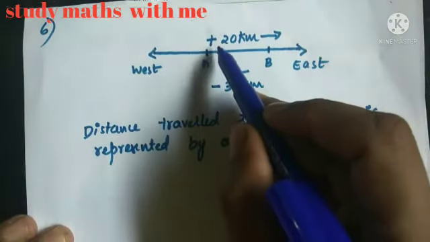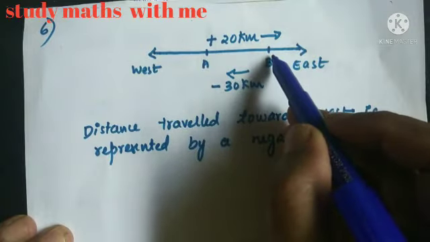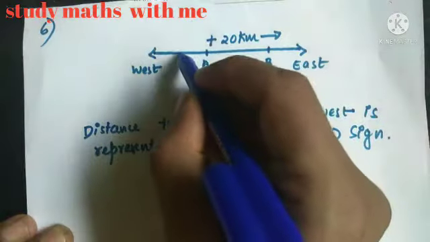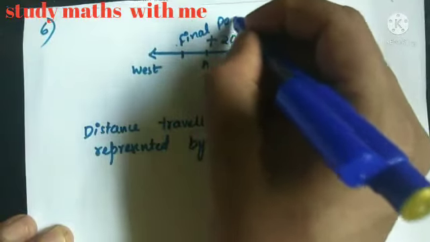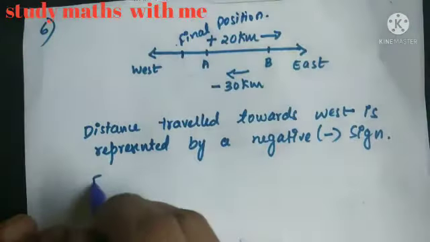Rita goes 20 km towards east from A to B. From B, she comes back towards west 30 km. So her final position is somewhere here. This is final position. Now how to calculate final position?